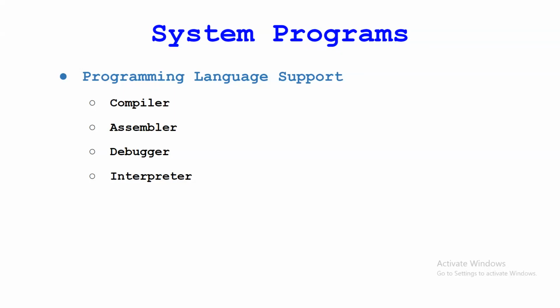Interpreter is similar to compiler and assembler, the main difference is that the compiler compiles your whole program, but the interpreter executes it line by line. The compiler will compile the complete file.